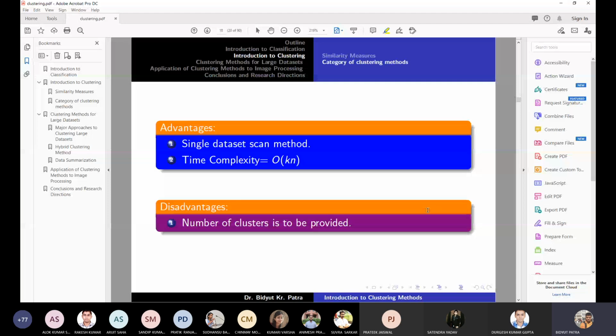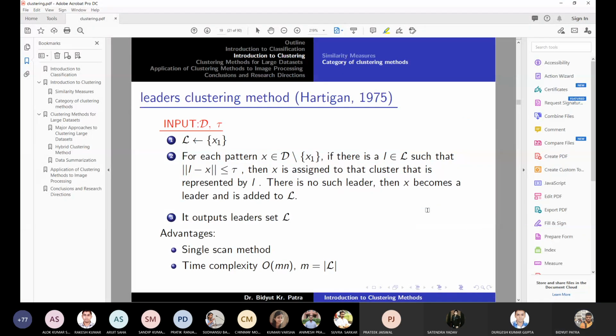So in the next clustering approach, we'll see that out of the two user-provided parameters, we can reduce by one. This is something called the leaders clustering method. As you can see, it appeared in 1975 in a book written by Hartigan.